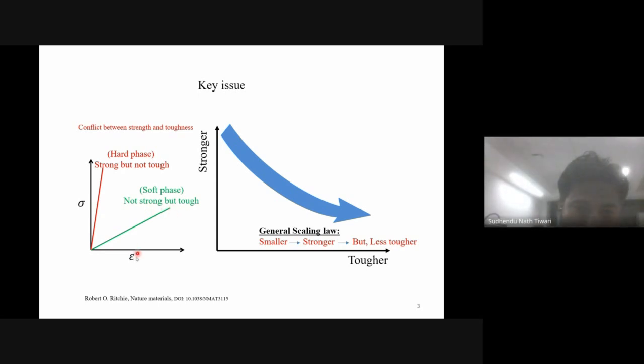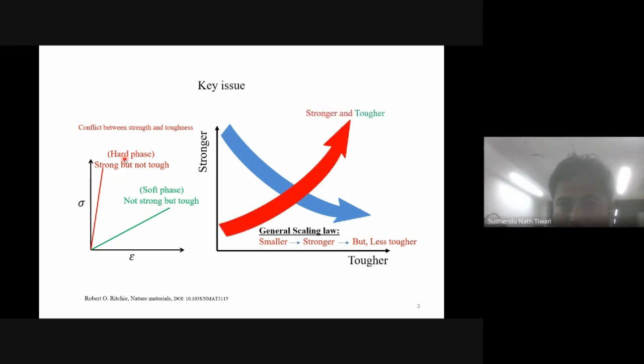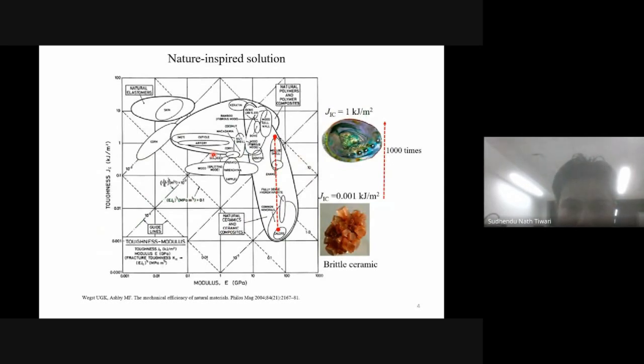So there is a paper on the conflict between strength and toughness. The problem is, can we make some materials which are stronger as well as tougher? So what is the solution? What is the possible strategy? Yes, there is a nature inspired solution.